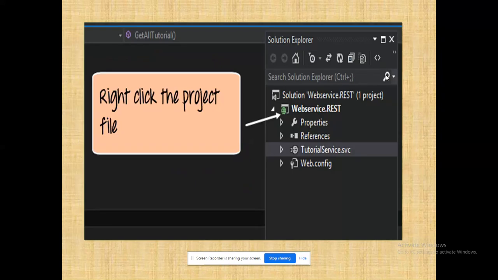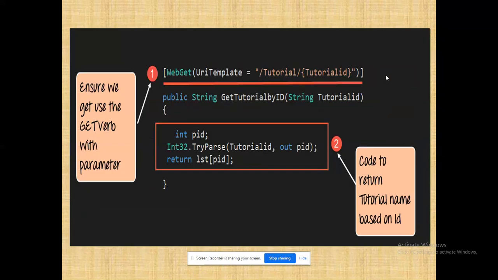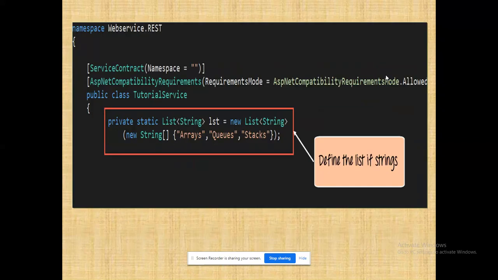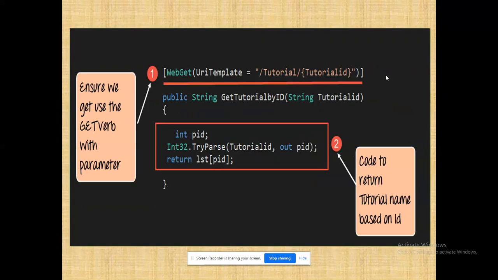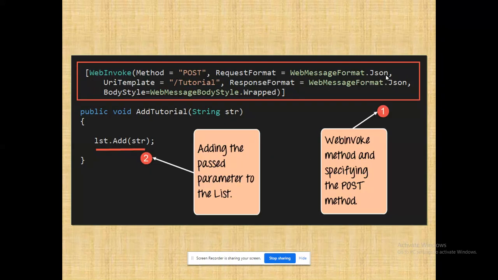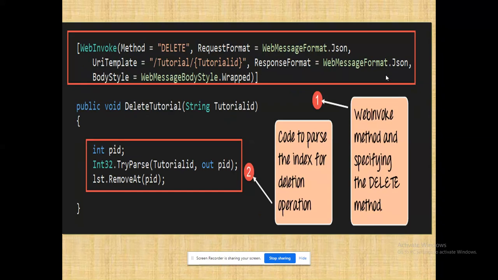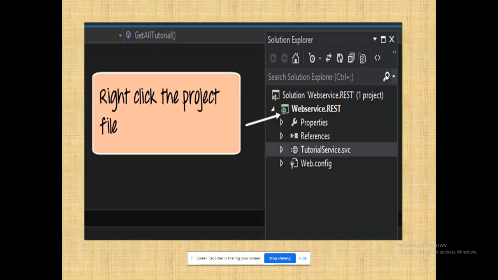Right, now I have created everything. What are all the code I have created? The first code is ready to create my list. The second one will retrieve and display all the items in the list. Next one, to view only one item. Next, to add an item to the existing list, and to delete an item from the existing list. These are all the services I have created. How am I going to work with the services?